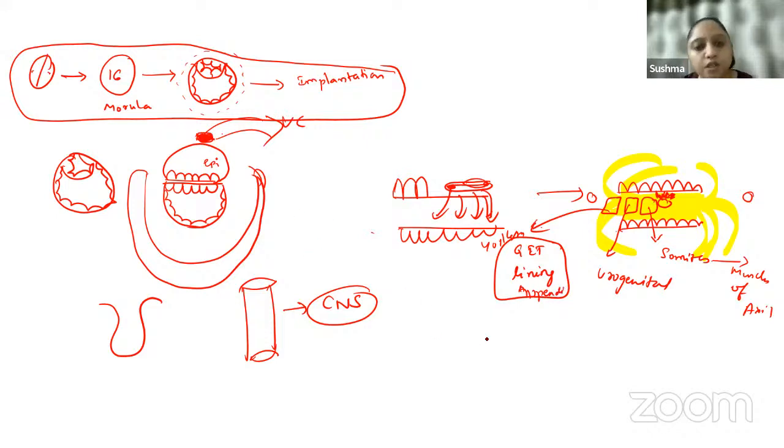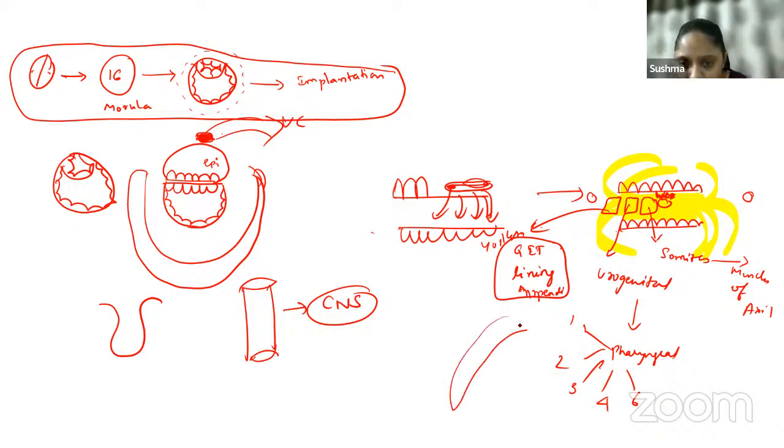Then we also learned about the pharyngeal arches and their derivatives: 1, 2, 3, 4, 6. 5 is not present in the human body. In the ectoderm we have the cleft, in the endoderm we have the pouches, right? All of the clefts disappear except for one cleft, which forms the cervical sinus. And from the pouch, we had so many different derivatives, right?